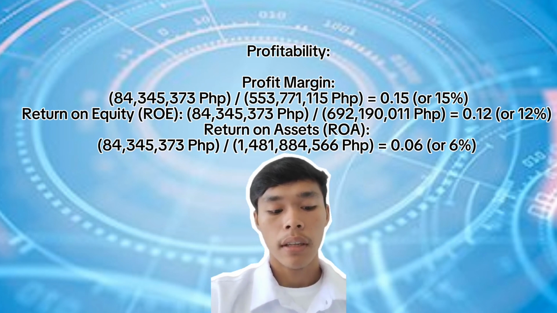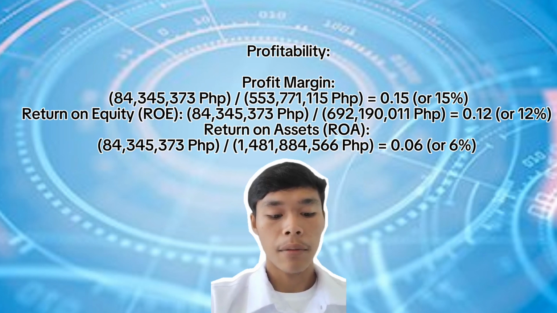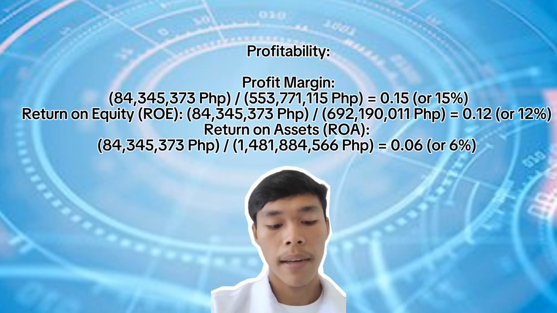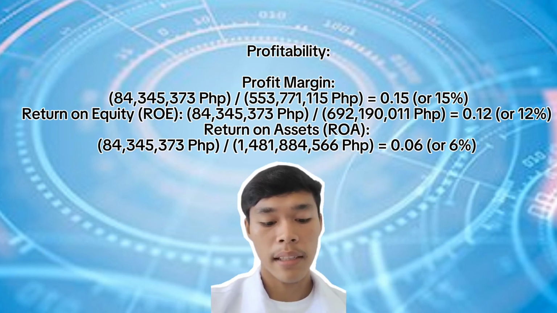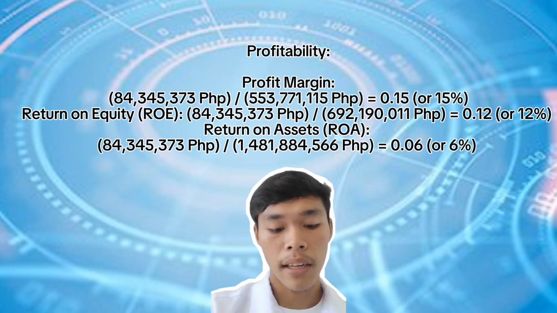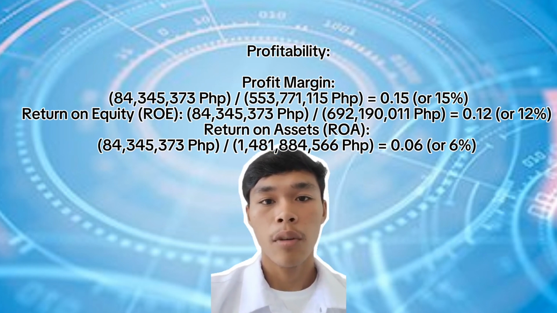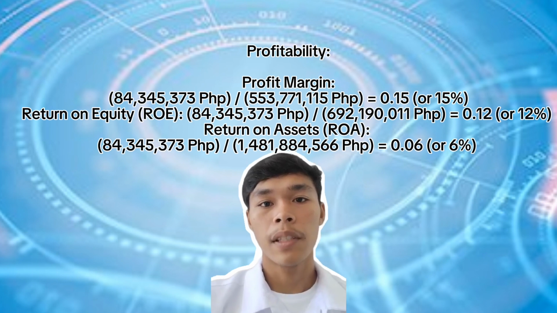So 84,345,373 divided by 553,771,115, and that equals 0.15 or 15%.